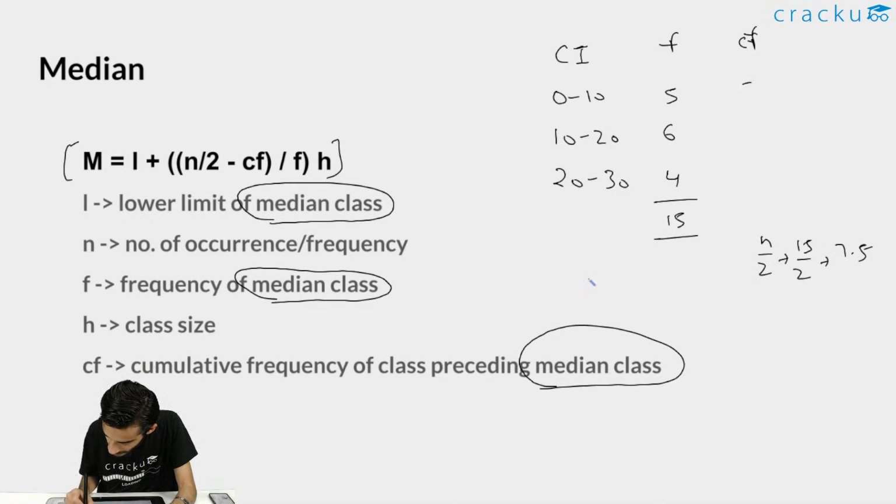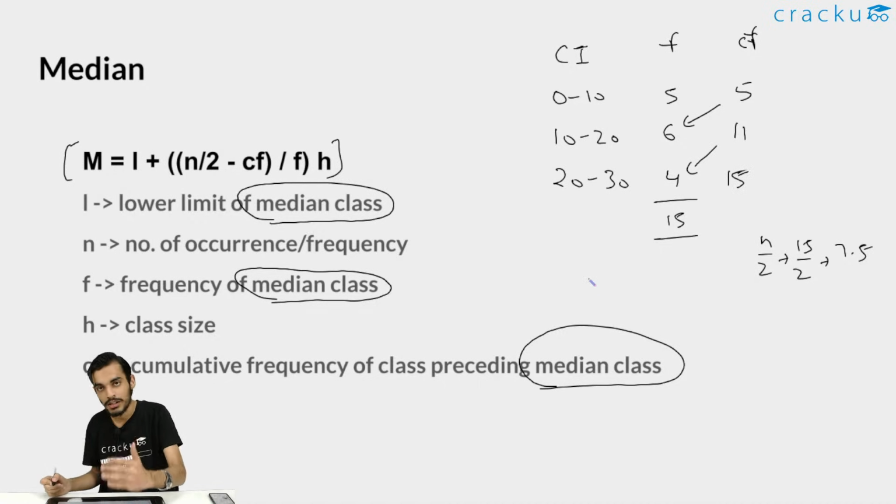Initially you can write just the 5 here. After that you need to just add 6 here. So 5 plus 6 will be 11, and you need to write 11 here. After that you just need to add 4 here and it will be 15 and so on. If there are more values, you can just continue adding.